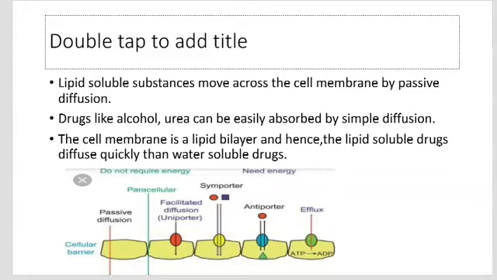Drug movement is a result of the kinetic energy of the molecules. In the diagram we study the movement of drug from higher concentration to low concentration. In simple diffusion or passive diffusion, there is no requirement of energy.